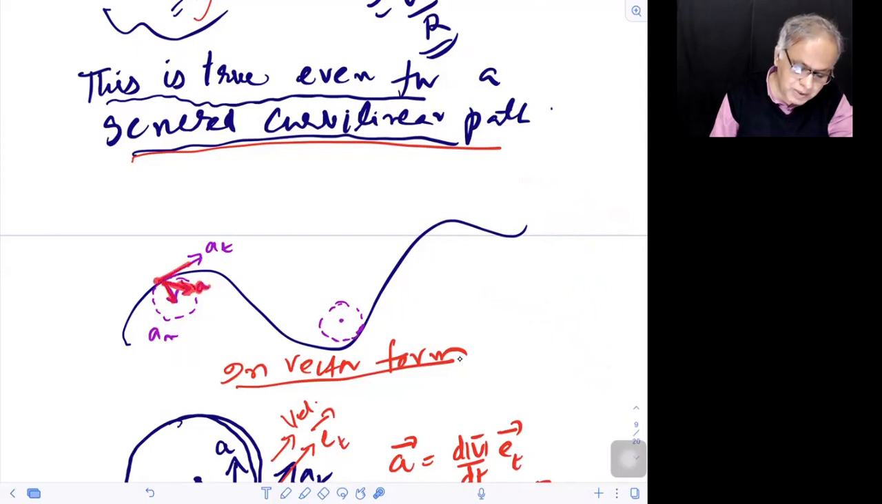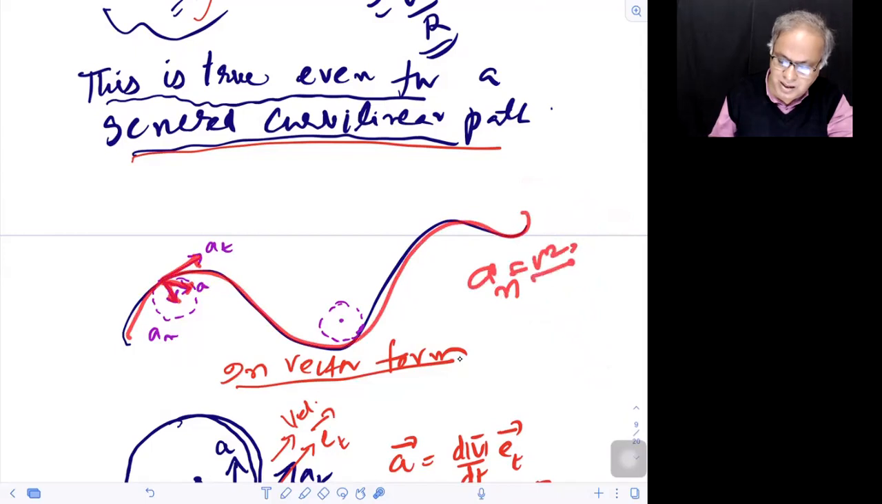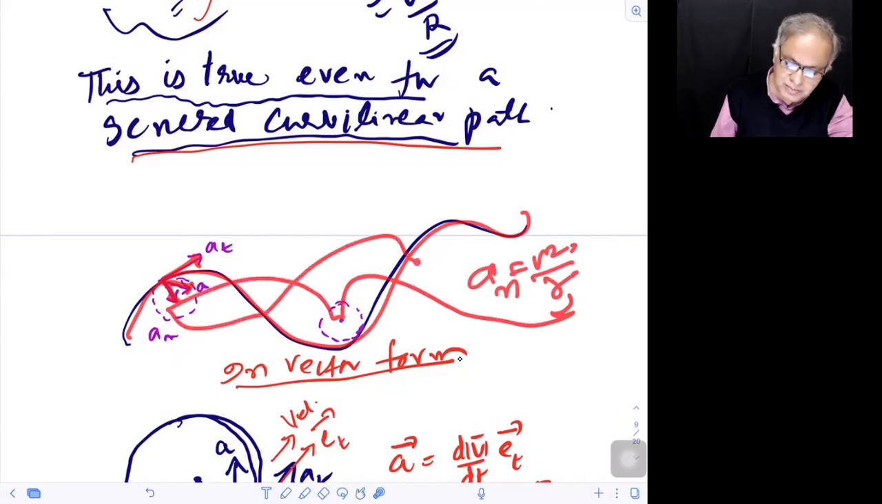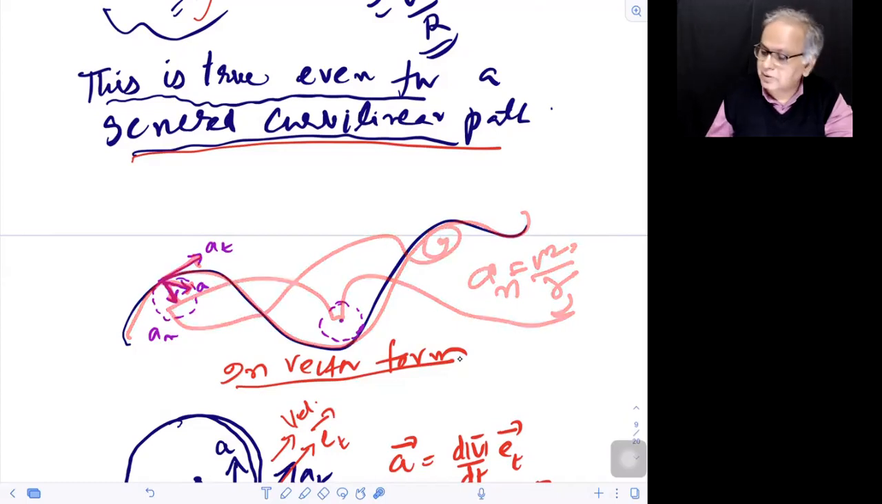That's because its speed changes, its direction changes. So the A, which is in a general direction, can be thought of as having a normal component and a tangential component, children, even for any other curved path. So A normal is V squared by R, or small r, right? But this R is the radius of curvature, which keeps on changing at every different point.